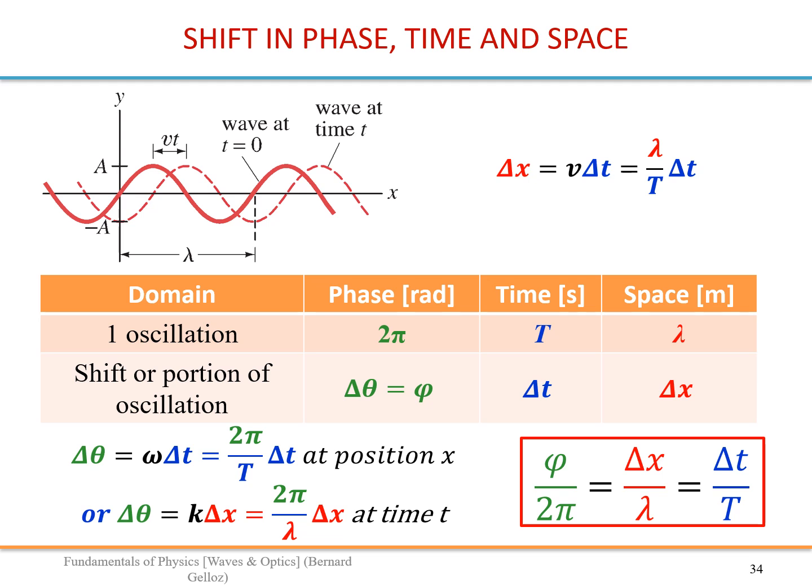So this equation is very helpful to solve problems when they give you phi and they ask you to determine delta t or delta x. They give you one of the parameters and they ask you to find another.